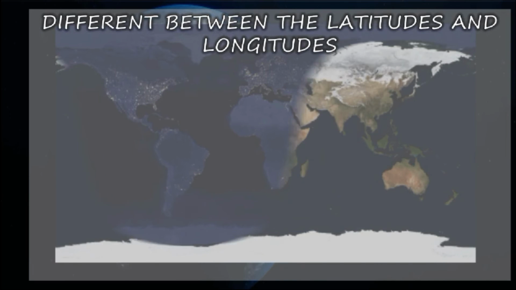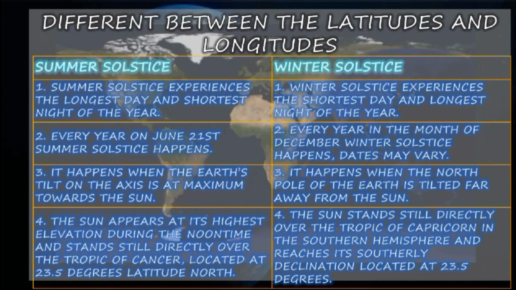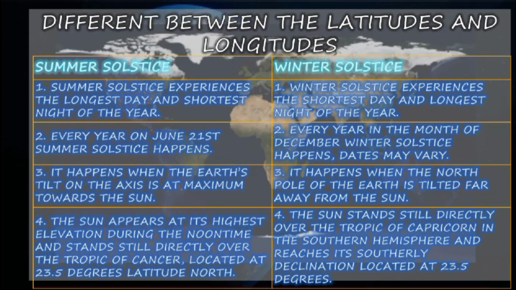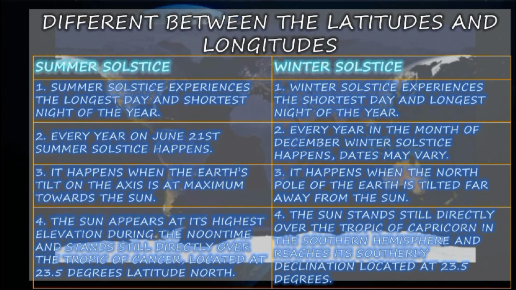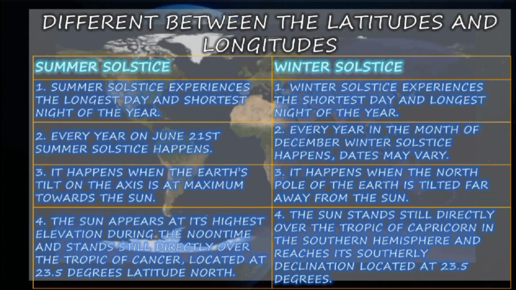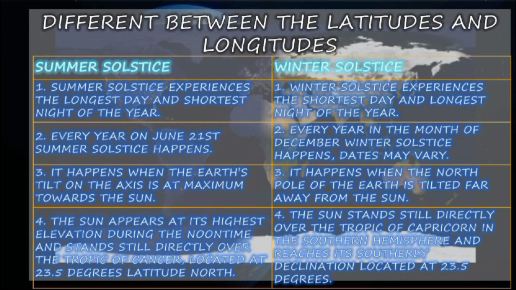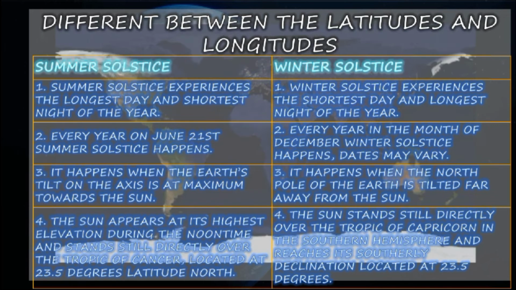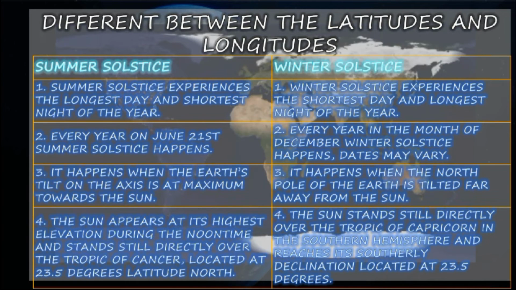So, the difference between the summer solstice and winter solstice. The summer solstice experiences the longest day and shortest night of the year. The winter solstice experiences the shortest day and longest night of the year. Every year around June 21, the summer solstice happens. Every year in the month of December, the winter solstice happens. The day may vary, right? The summer solstice happens when the Earth's axis is tilted at maximum towards the sun. The winter solstice happens when the north pole of the Earth is tilted far away from the sun.